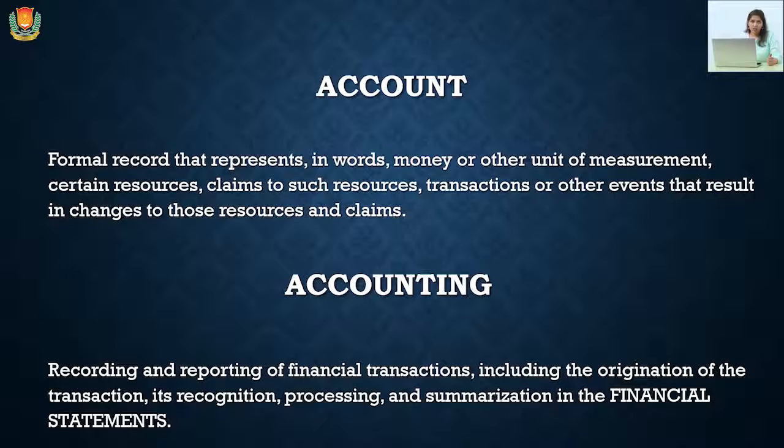Next is account. An account is the formal record in which we maintain all the transactions that have been held between two persons. So if in my company I am maintaining an account of a particular person, all the transactions that have been held between me and that person will be covered in this account. Next is accounting. Accounting is the procedure of recording all these transactions. Like I'm maintaining the account of a particular person, that procedure will be known as the accounting procedure.